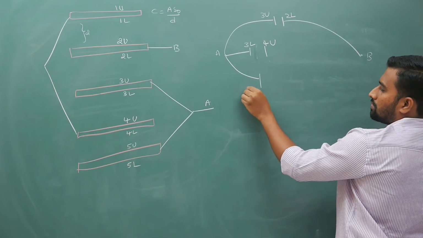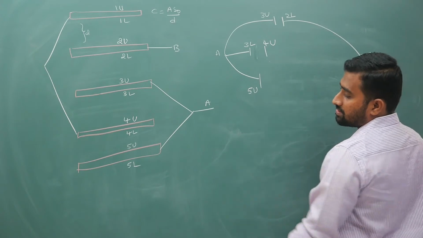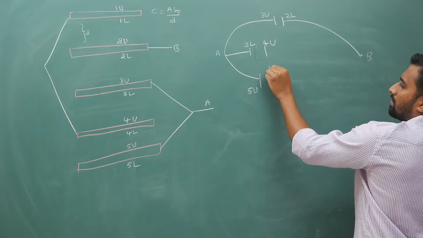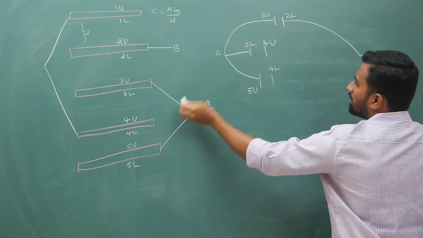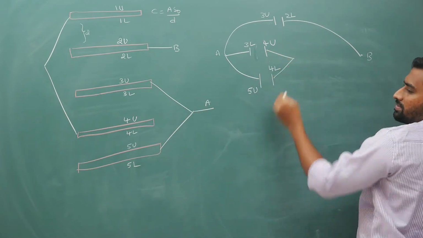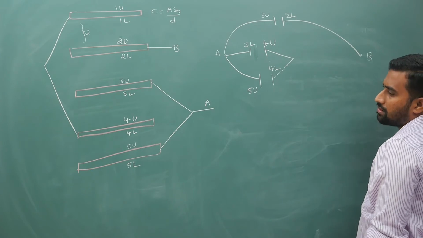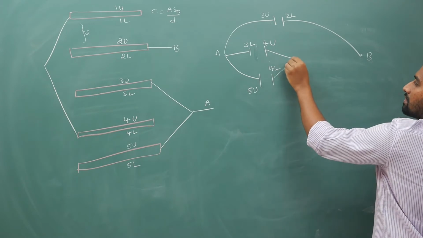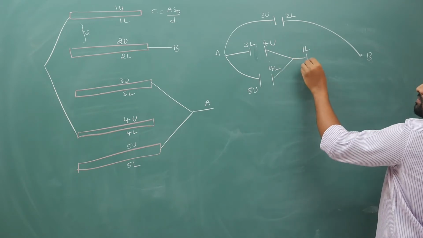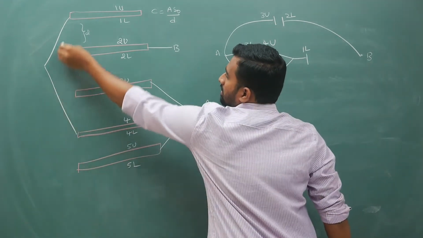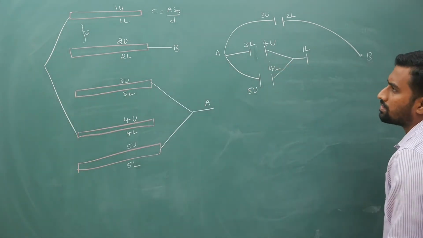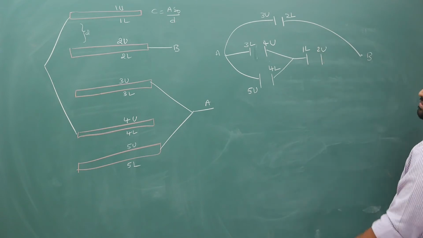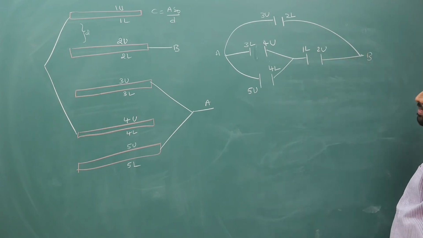A is also going to form a capacitor with 5 upper and 4 lower. 4 upper, 4 lower are basically the same plate, so that means they are connected to the same point. And this 4 upper, 4 lower are going to connect with 1 lower, because all these are connected to the same wire, so that is why 1 lower. 1 lower is going to form a capacitor with 2 upper. 2 upper is indirectly B.